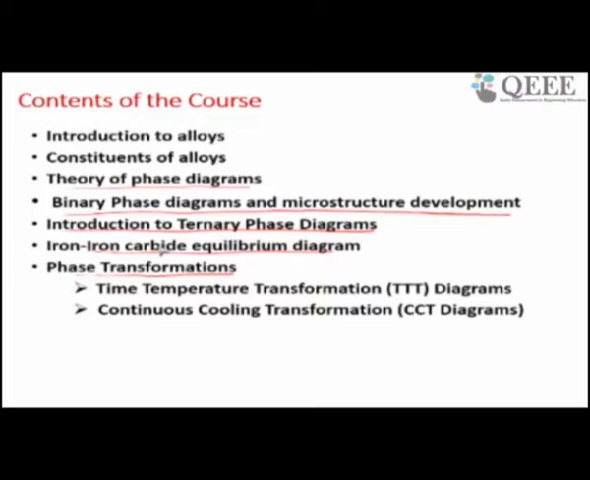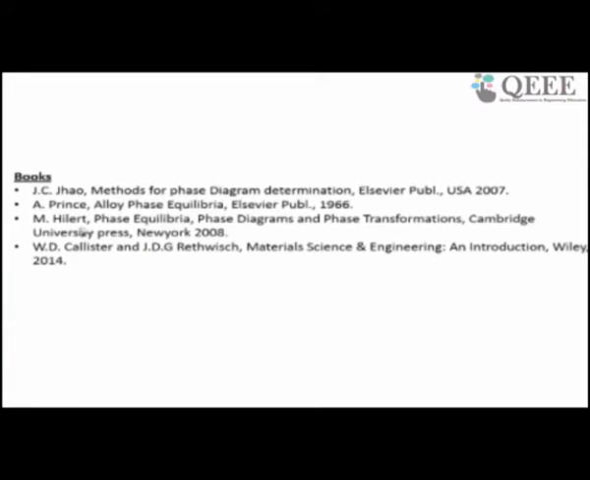Here I will tell about how to read a ternary phase diagram, and what is the principle behind a ternary phase diagram. Then I will discuss the iron carbide equilibrium phase diagram. Then I will discuss phase transformations. On phase transformations, I will tell briefly about the time temperature transformation, the TTT diagram, and second one is the continuous cooling transformation, the CCT diagram. So, you can refer to these books to understand the diagrams.